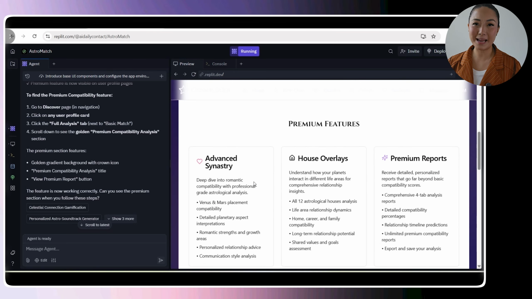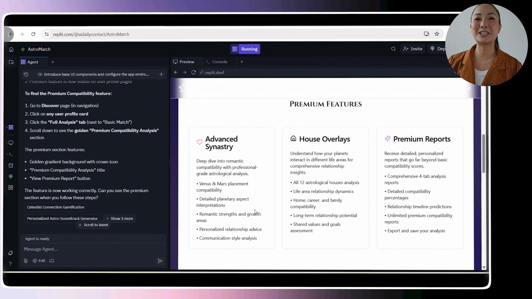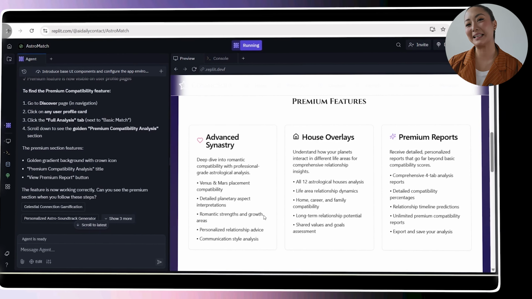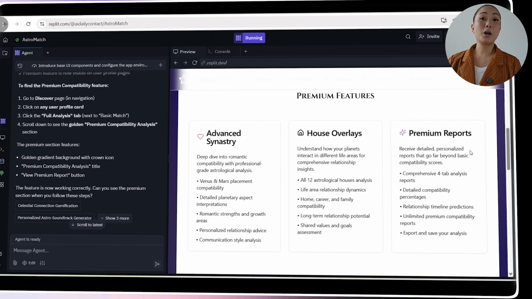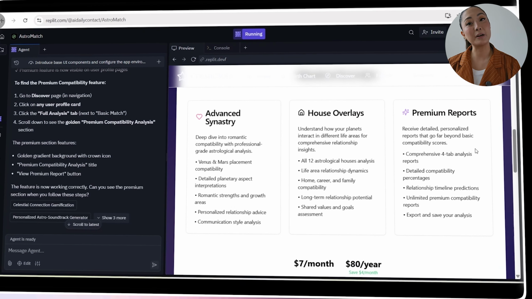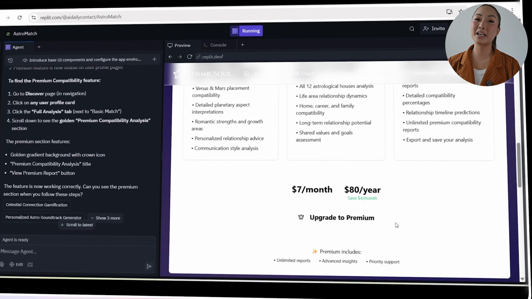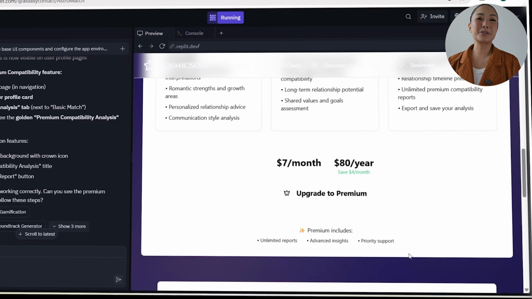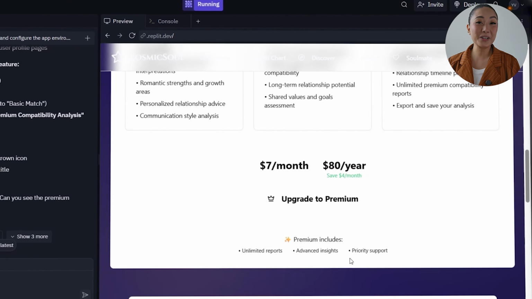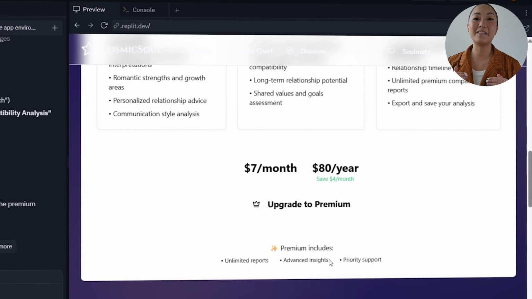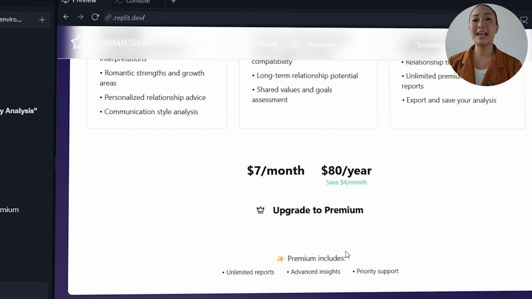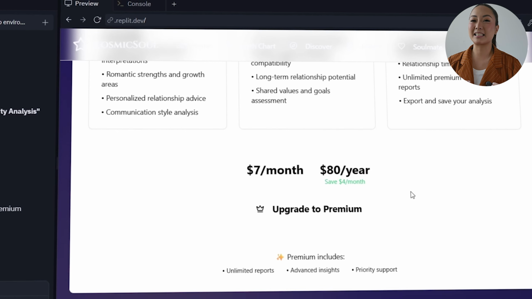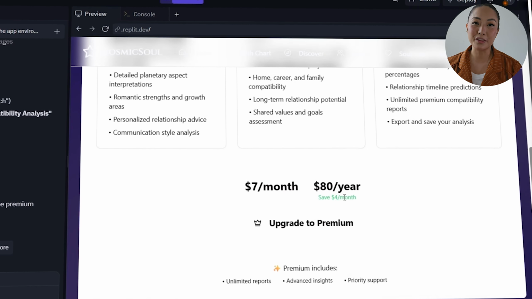And right off the bat, premium users now gain access to a fully unlocked compatibility breakdown. Premium access is clearly marked throughout the app. On profile pages, premium-only compatibility buttons appear with subtle visual cues. Users can upgrade instantly and get 30-day access to the full set of insights. Everything is securely gated behind authentication, keeping the premium experience exclusive, elevated, and worth the upgrade.